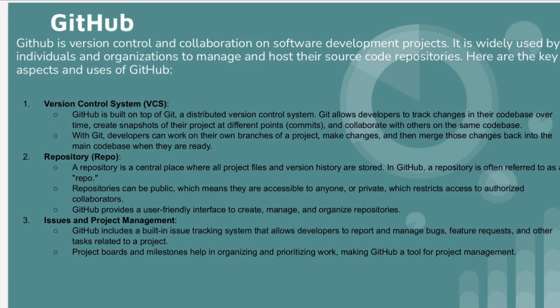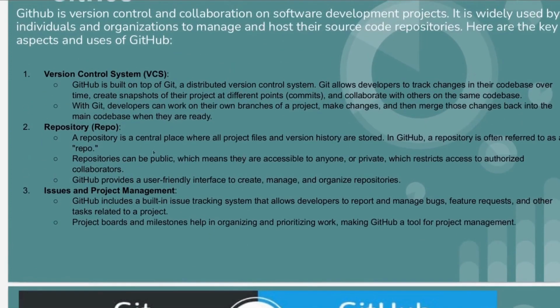So with Git, developers can work on their own branch, they can create their own branch. We are going to see later on how we can create our own branch, and make changes, and they can merge those changes back into the main code base when they are ready. So a repository is a central place where all project files and version history are stored. In GitHub, a repository is often referred to as a repo.